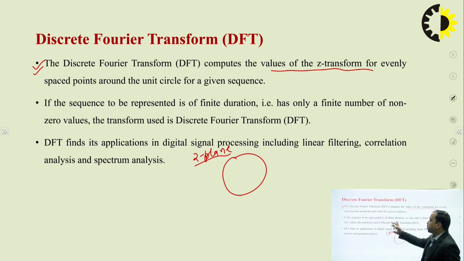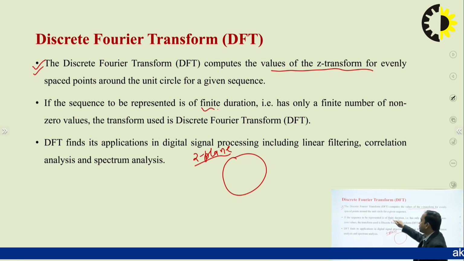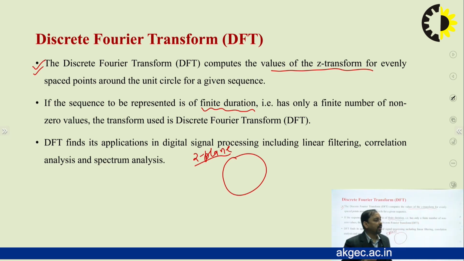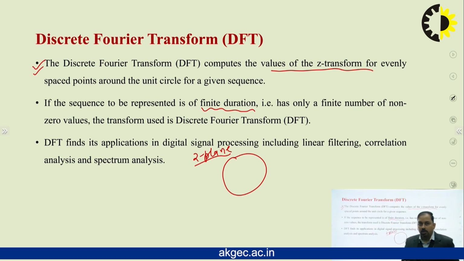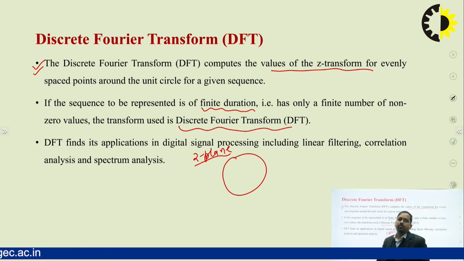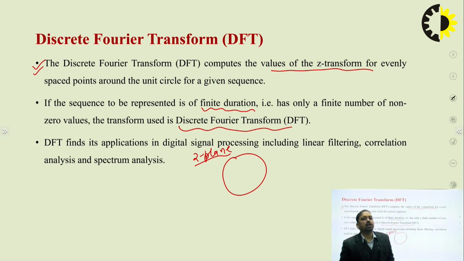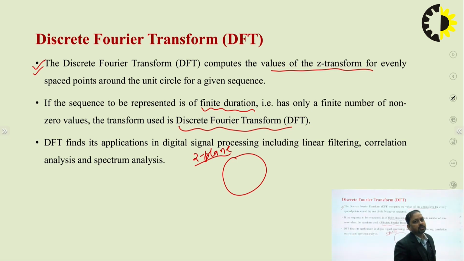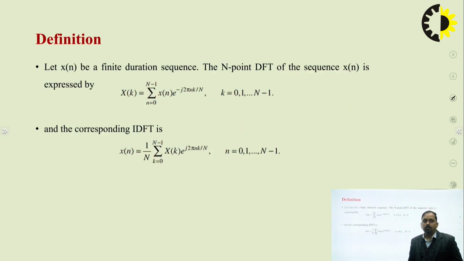If the sequence to be represented is of finite duration, that is, it has some finite number of non-zero points or non-zero values, the transform we are using is called the discrete Fourier transform, DFT. DFT has numerous applications, starting with linear filtering, correlation analysis, and spectrum analysis. These are some typical applications of the discrete Fourier transform.